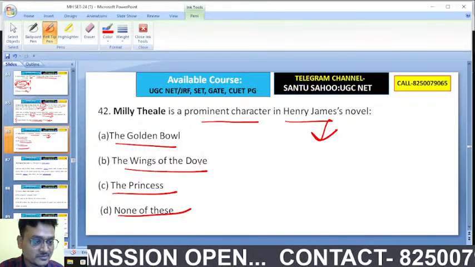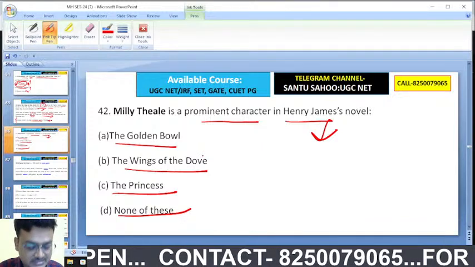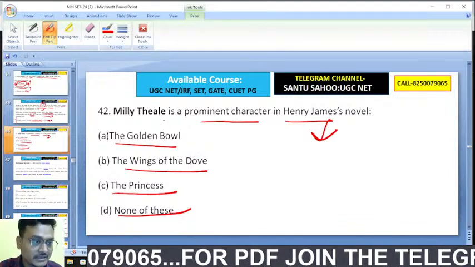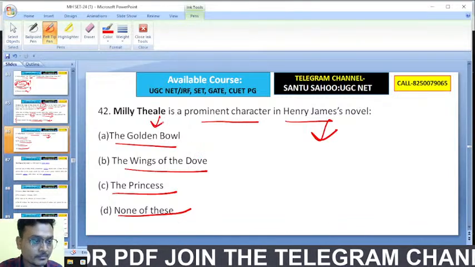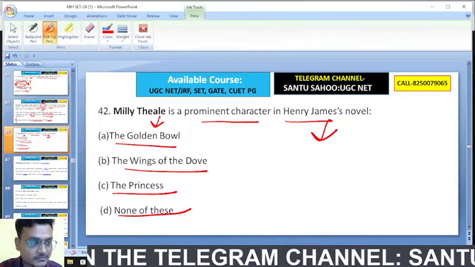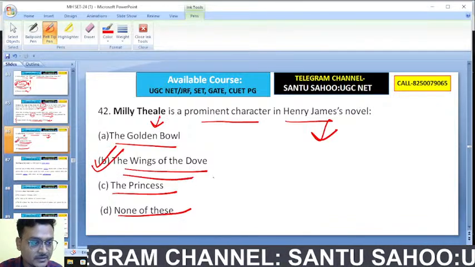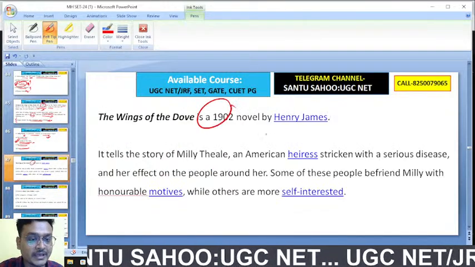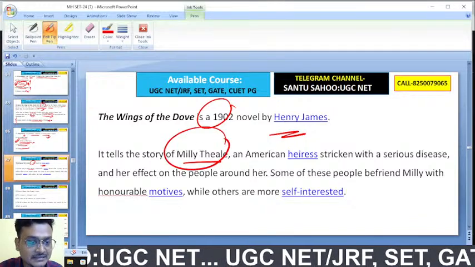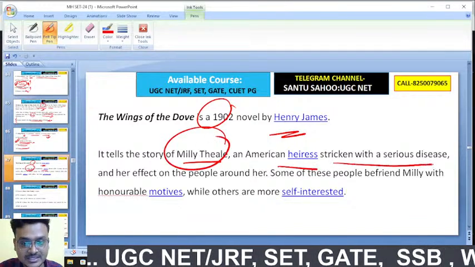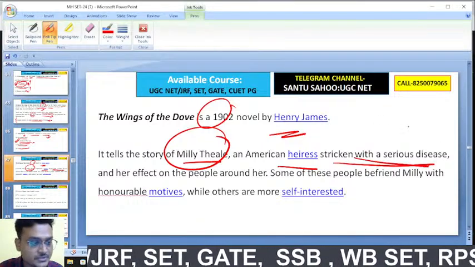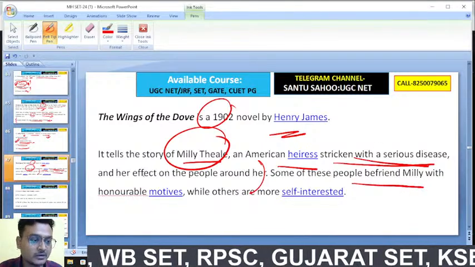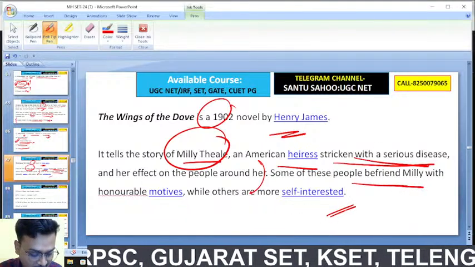The Golden Bowl, The Wings of the Dove, all these novels are by Henry James. This American writer has written all these novels. This character Milly Theale is actually appearing in the novel The Wings of the Dove. So B is the right answer here. It's a 1902 novel by Henry James. It tells the story of Milly Theale, an American heiress stricken with a serious disease, and her effect on the people around her. Some of these people befriended Millie with honorable motives, while others are more self-interested.